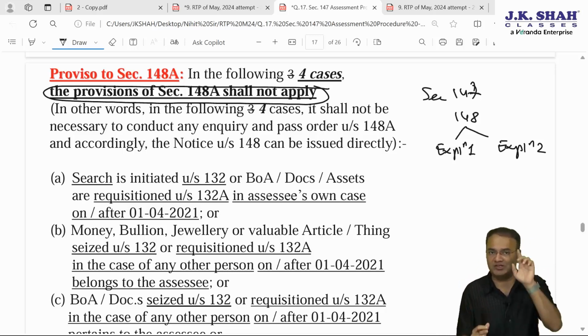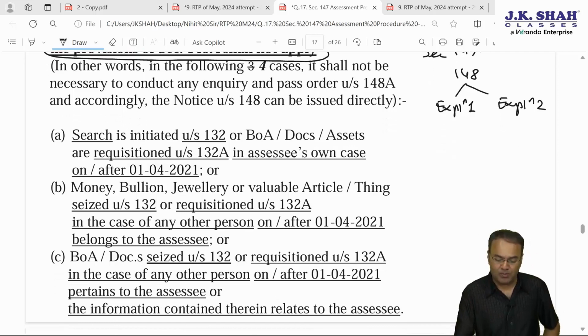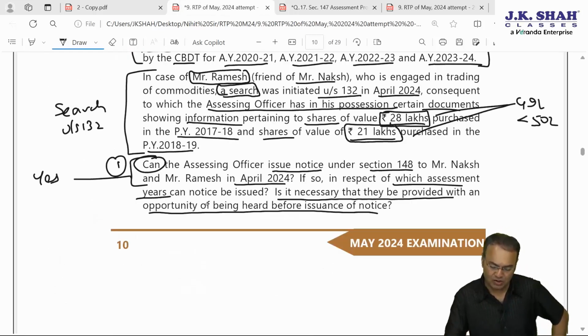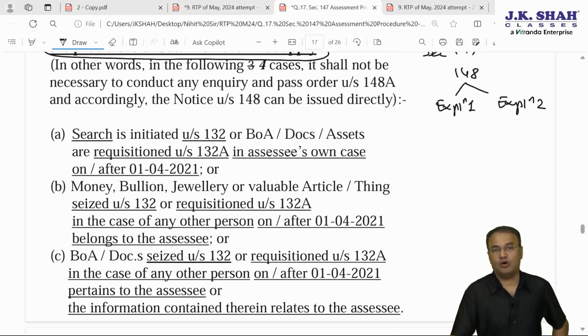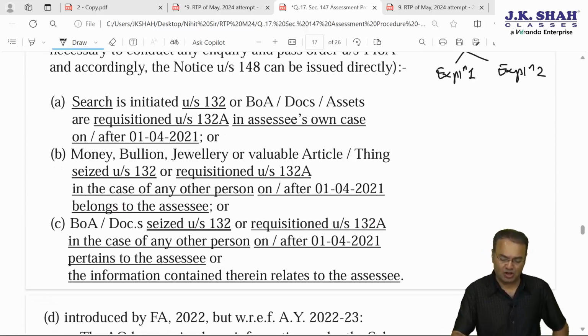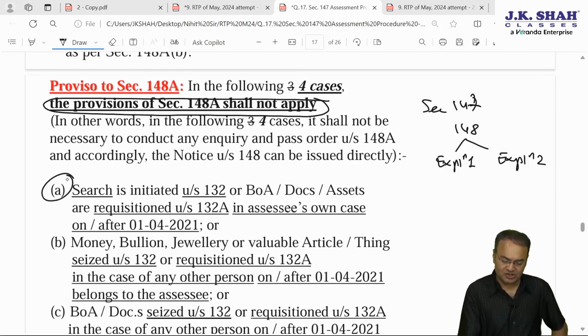Case can be reopened. That's part 1. Now part 2 of the question, or rather part 3, the third question: is it necessary that they be provided with an opportunity of being heard? So opportunity is required under section 148A, but opportunity is not required if there is a search conducted.